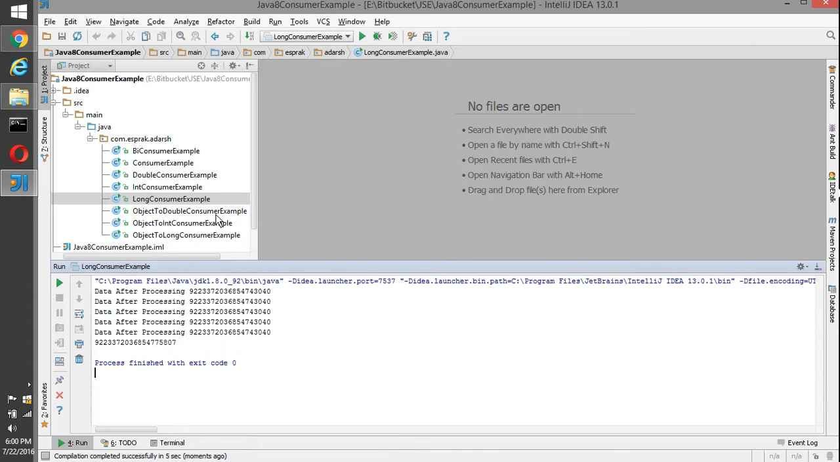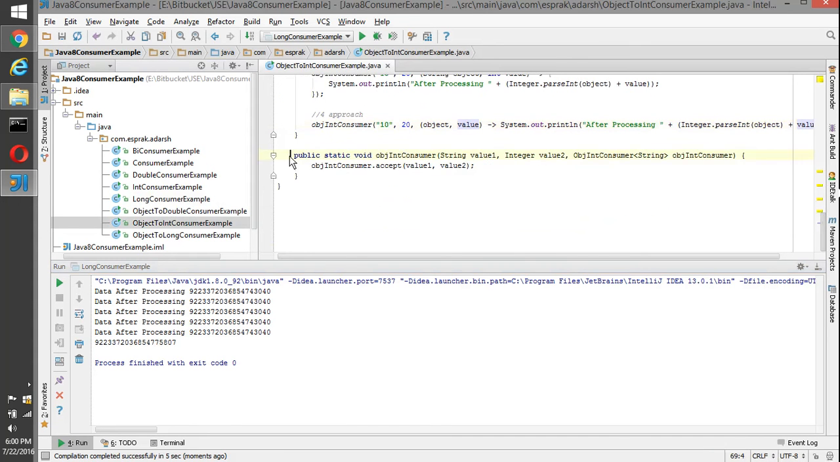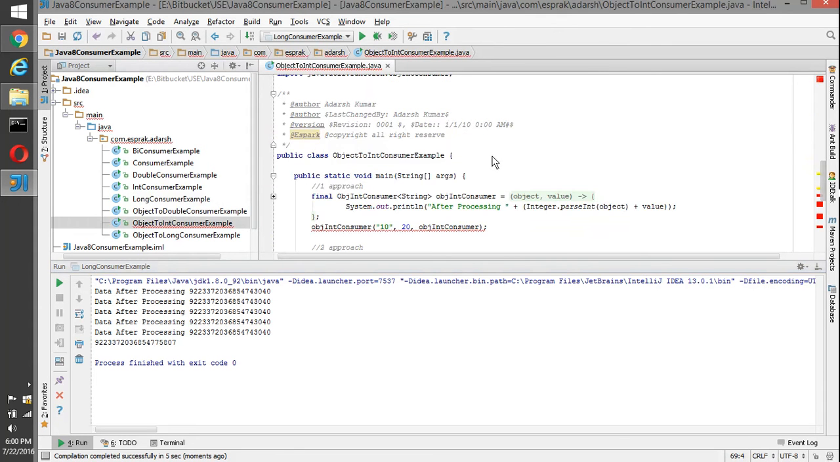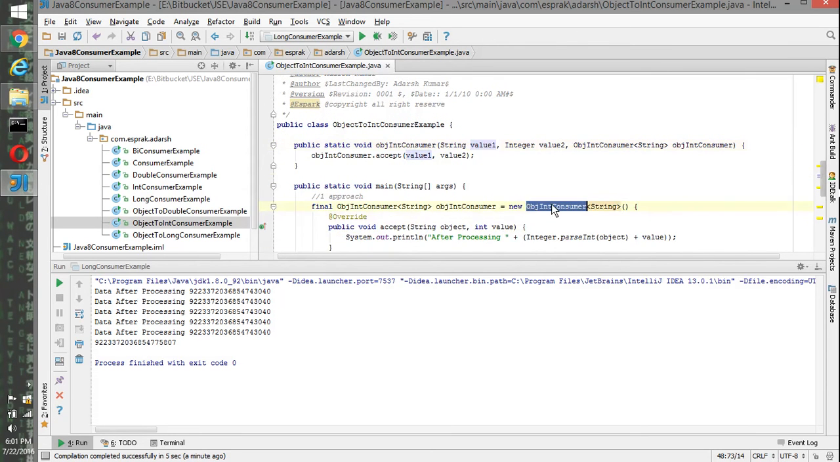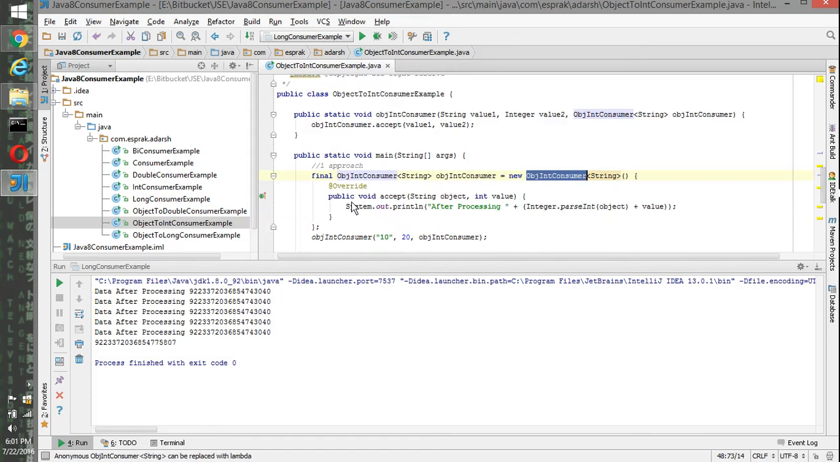So we have certain other types of consumers like ObjDoubleConsumer, ObjIntConsumer and ObjLongConsumer. Let's start from ObjIntConsumer. Basically, suppose we have a certain sort of object, and that object we need to convert into int and do some processing on that. So that's how the ObjIntConsumer is. In the traditional approach, we provide an implementation and override the accept method, which takes an object as well as an int value and does some operations on that.